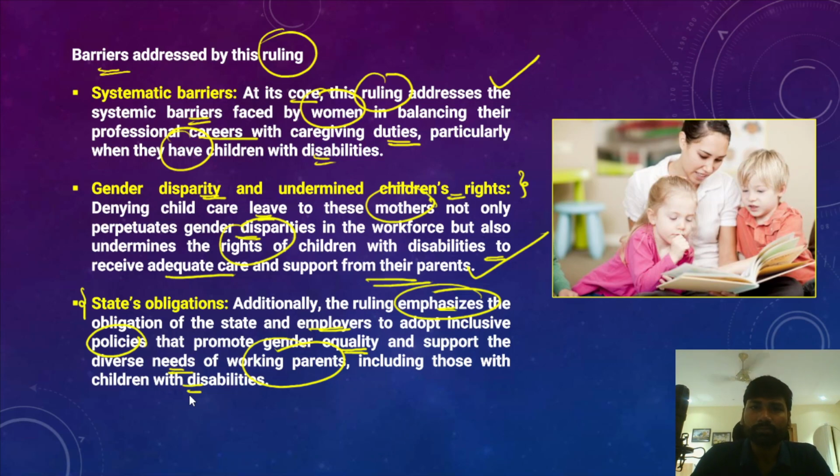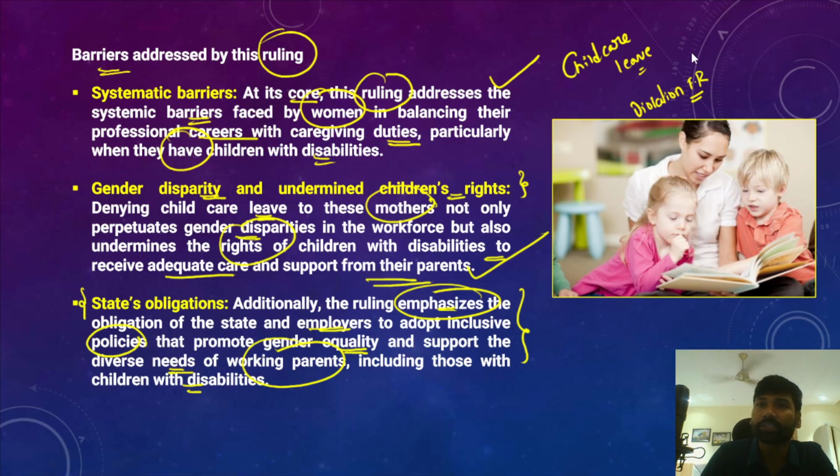Mostly the Supreme Court directive has emphasized providing child care leave to mothers who have children with disabilities. And if the employer, whether the private sector, the government sector or any other employer, denies child care leave to a mother with children with disabilities, it would amount to a violation of fundamental rights and larger consequences would follow.